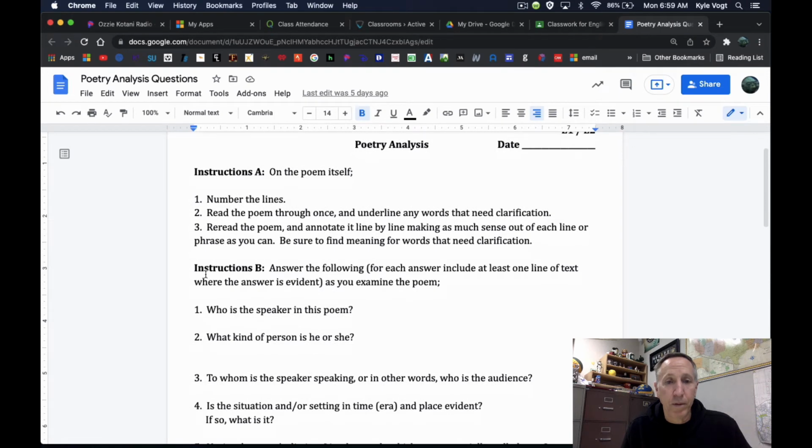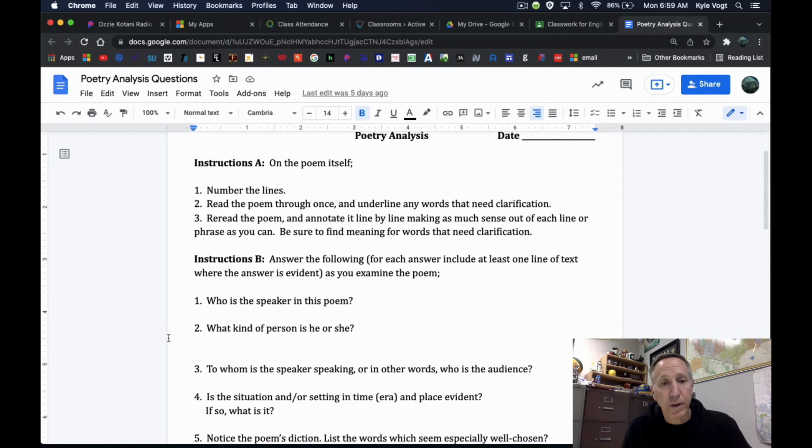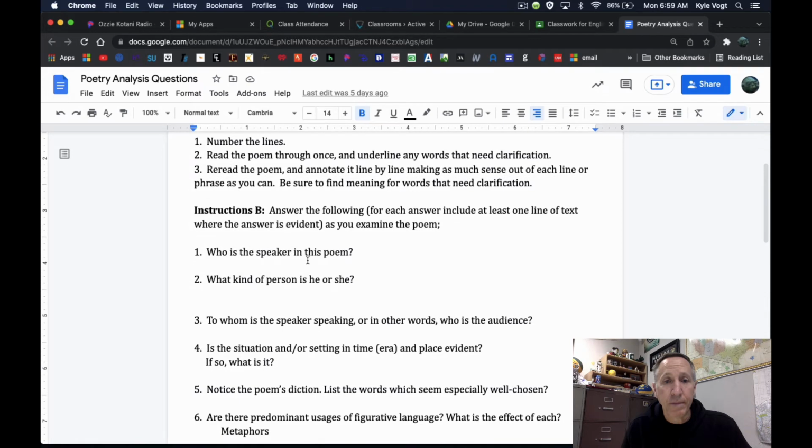But what's important is, for the second part of this, as you go through and answer each of these questions in Part B, every time you put an answer down, you have to include the line of text where you found the answer. So I'm looking for Another Mountain. We said that a mountain was a metaphor for a problem, and that happened in line 1. Okay, so if you were going to answer that question, you would say, a metaphor is found in line 1, where the author says it's a mountain, which means it's a problem.